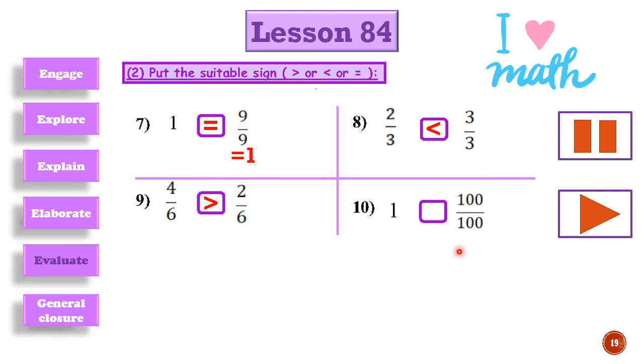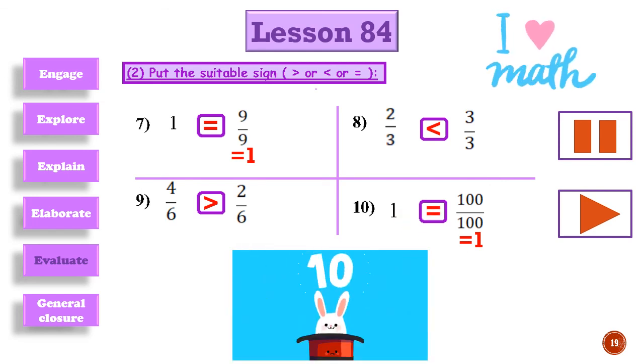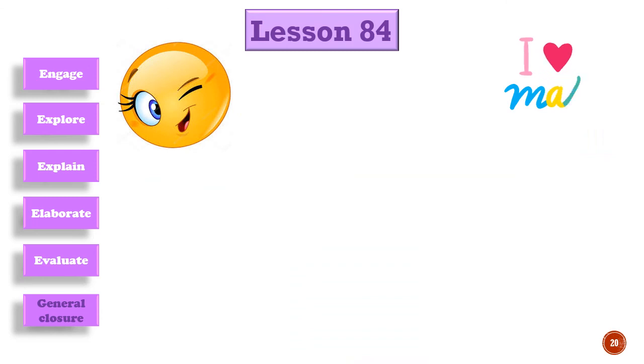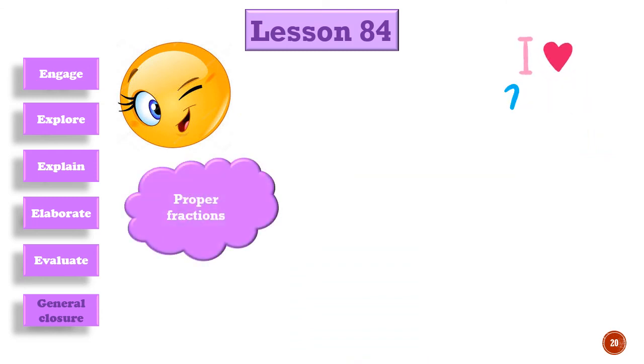Here we have 1 and 100/100. Any number over the same number equals 1. Good job. Now 1 equals 1. Thanks. Good job. Now let's go to our closure about this lesson.